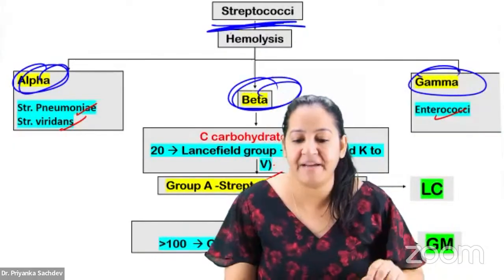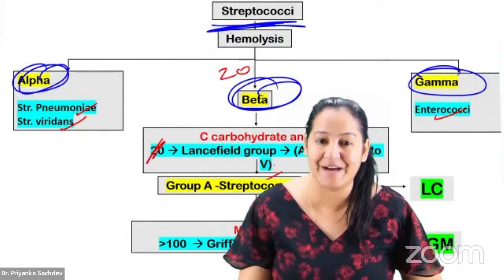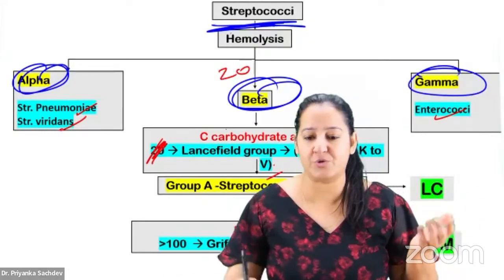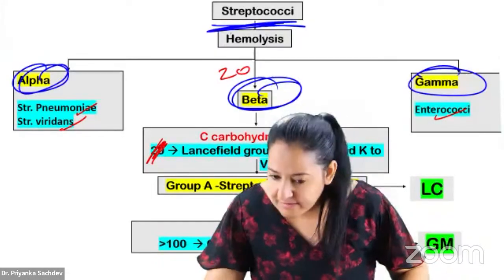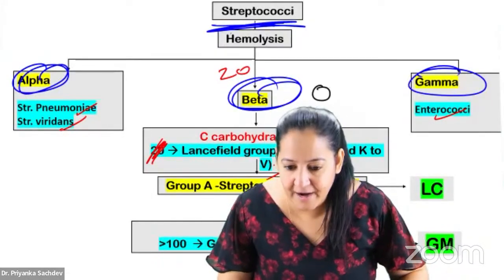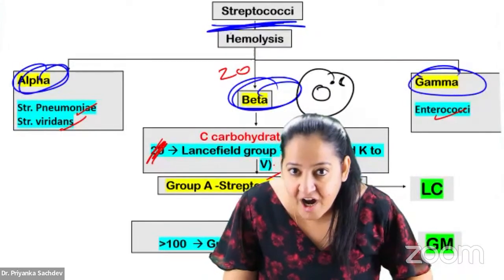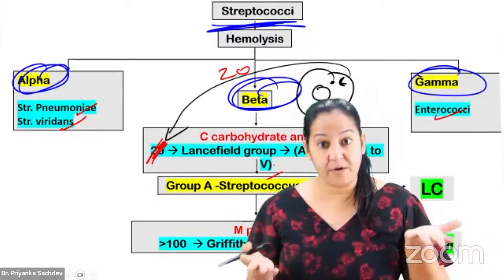How many beta? Beta are 20 in number. You will ask, ma'am, what is the basis of these 20? What is different in all these 20? See, this is the bacteria, and this is the cell wall of the bacteria. In the cell wall, there is a carbohydrate, the C carbohydrate. This carbohydrate is of 20 different types.